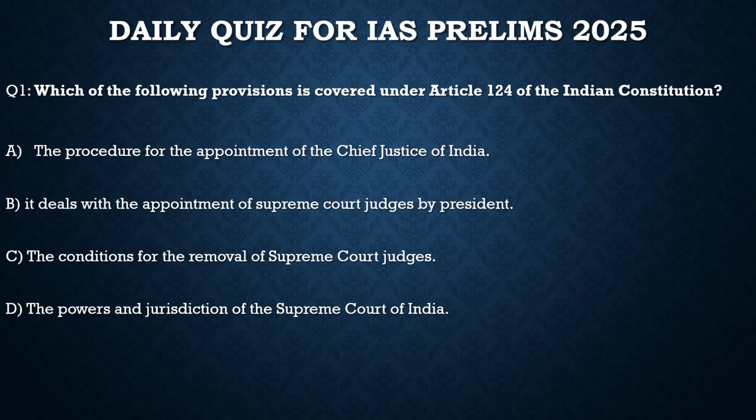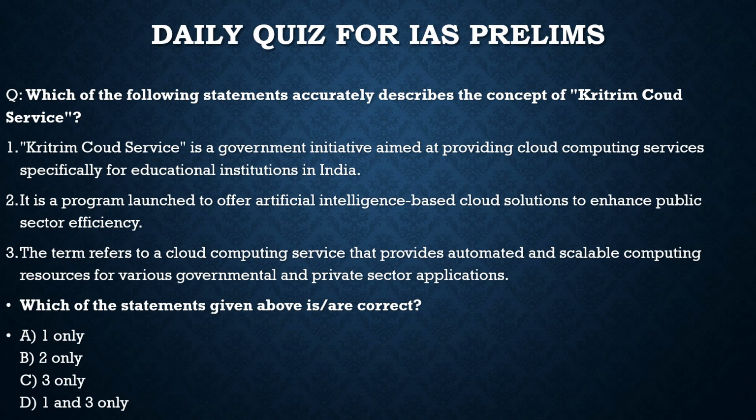With this, let's move to another article which we discussed, about Ola Maps and Ola Electric. Let's see what question can be formed from that. It says, which of the following statements accurately describe the concept of Kritrim cloud service?